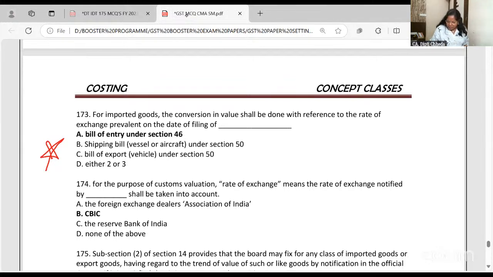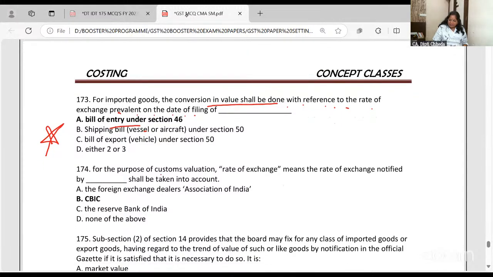For import of goods, the conversion in the value shall be done with reference to rate of exchange prevalent on the date of filing of bill of entry. Taxable event is the moment you cross the custom barrier. But the conversion rate is the rate on which you present the document, that is the bill of entry. Okay, that's the correct answer.